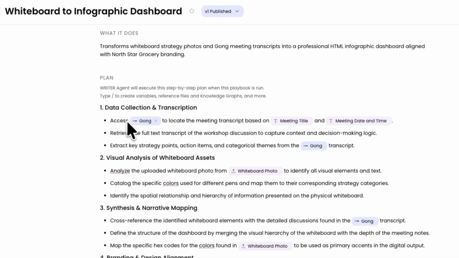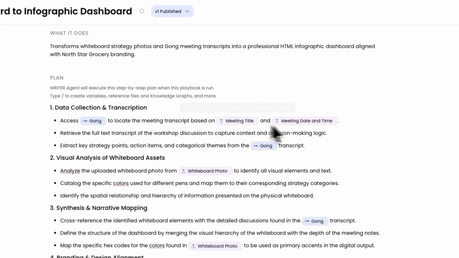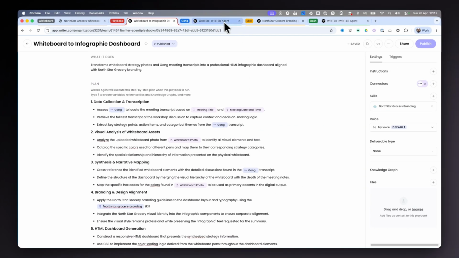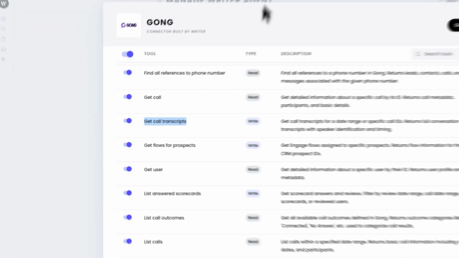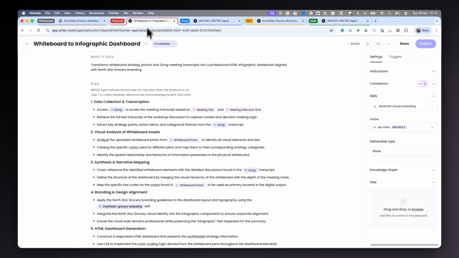To start with, I will get information about the call from Gong, which is our call recording transcript. To provide the right call information, the user needs to provide the title of the call and when it took place. We then connect directly with Gong using a Writer connector. You can see here that we have the ability in this connector to get the call transcript.